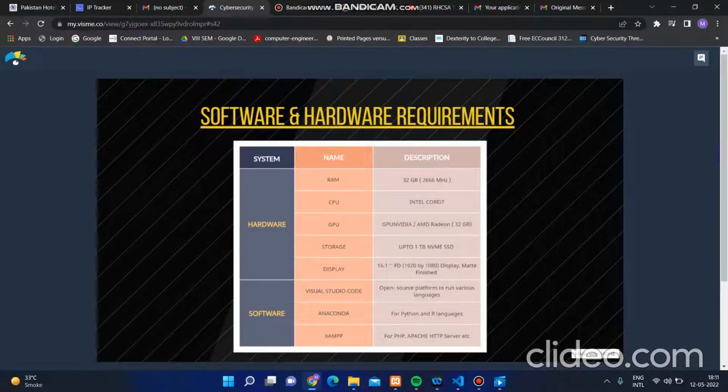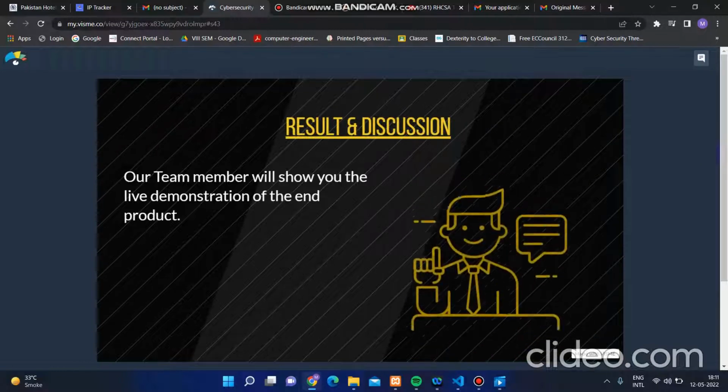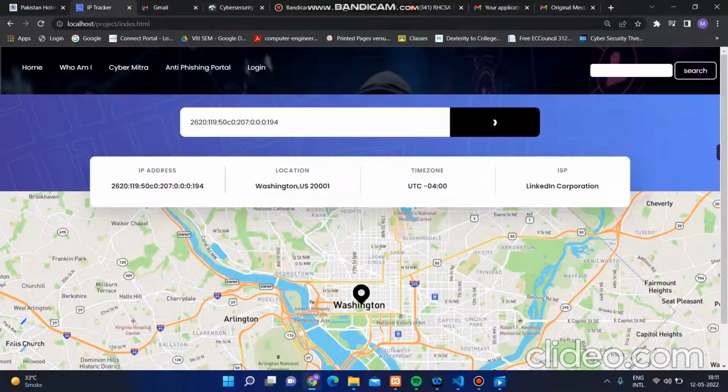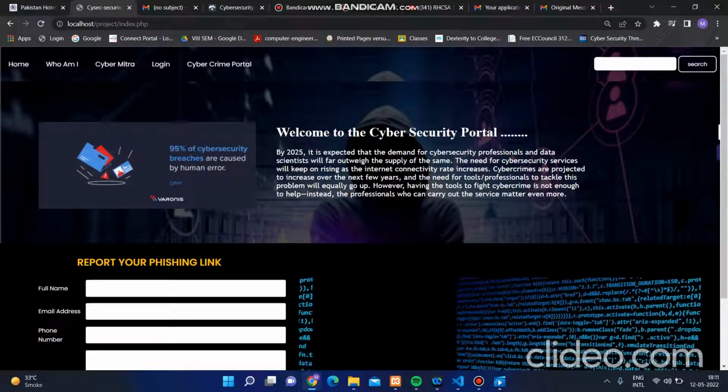For this whole project we need good hardware and software requirements, which we mentioned over here. Result and discussion: as I have already explained the whole project, I'm pretty sure you must have got the idea about my cybersecurity portal as well as my demo. I'm really thankful for giving me this opportunity to demonstrate my final year project, and I'm sure you must have liked it.